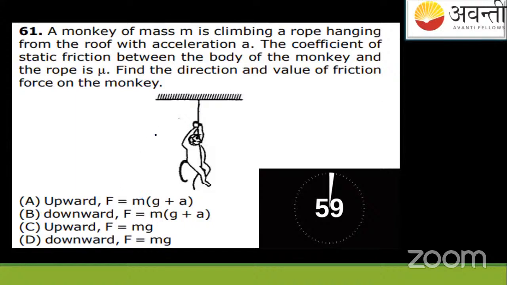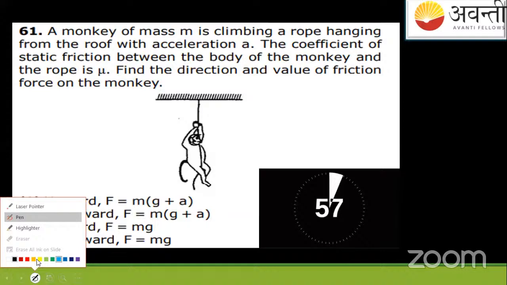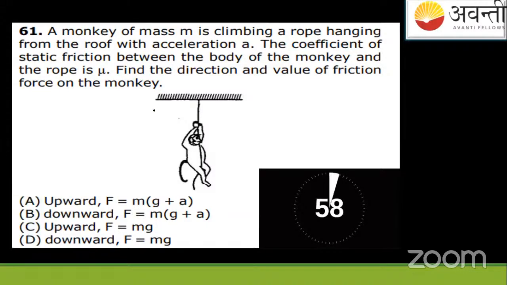See, I'm solving this. If you see the question properly, a monkey of mass M is climbing a rope hanging from a roof with an acceleration A. The coefficient of static friction between the body of the monkey and the rope is mu.